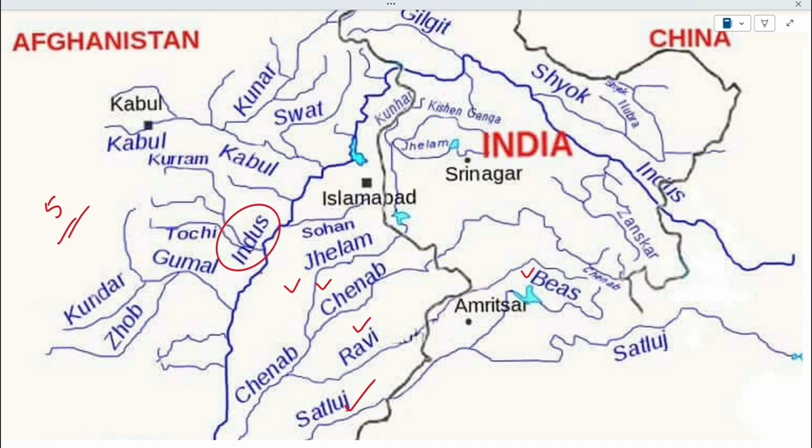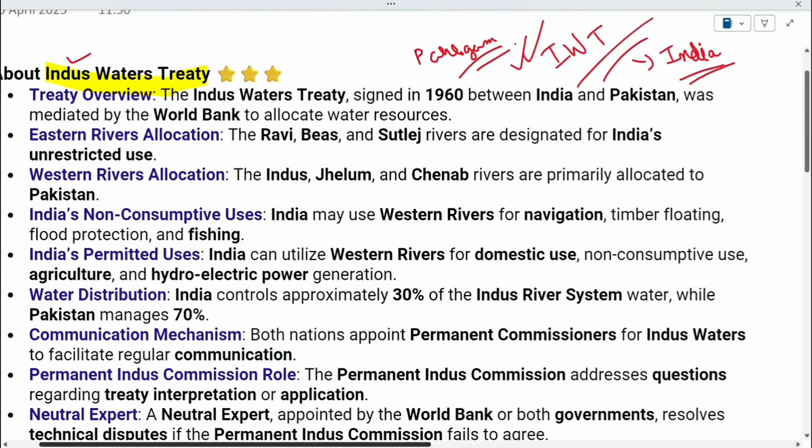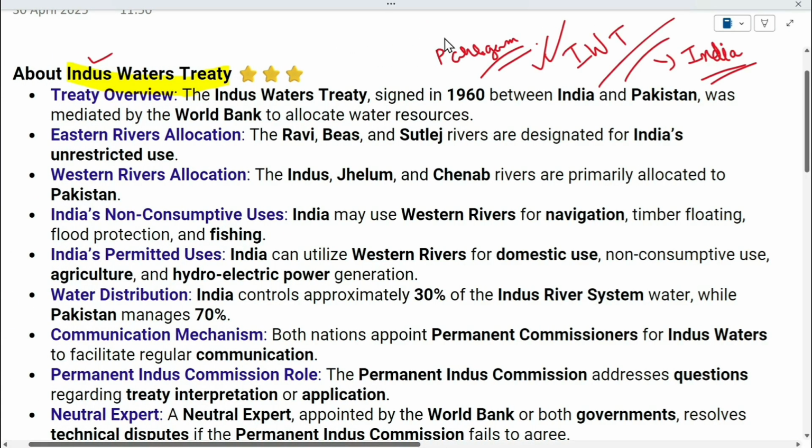So since independence, there has been a dispute regarding the share of these waters. To resolve that, the World Bank, you know about the World Bank, it's an international organization, mediated this Indus Water Treaty. Mediated means that they helped resolve the dispute. After a lot of talks between India and Pakistan, mediated by the World Bank, finally the Indus Water Treaty was signed in 1960. So from an exam perspective, the first important point you need to remember is that it was signed in 1960 between India and Pakistan, and who mediated it? The World Bank. This is a very important point that you have to remember.